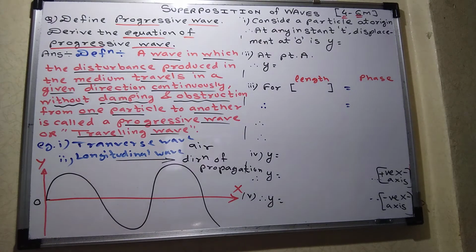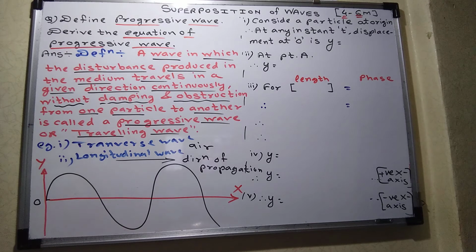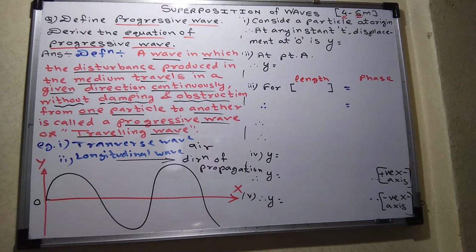You know what a transverse wave and a longitudinal wave are. A transverse wave is that wave in which the movement of the particles, the up and down oscillation of the particle, is perpendicular to the direction of propagation. And a longitudinal wave is that wave in which the oscillation or movement of the particle is always parallel to the direction of the wave. Remember the definition. So already we have seen the transverse wave and longitudinal wave.